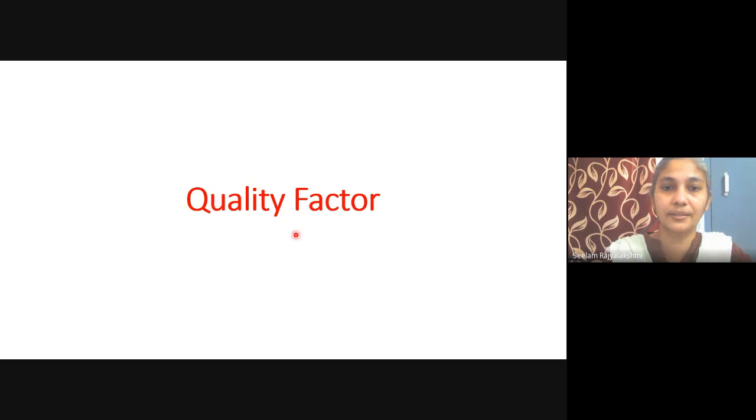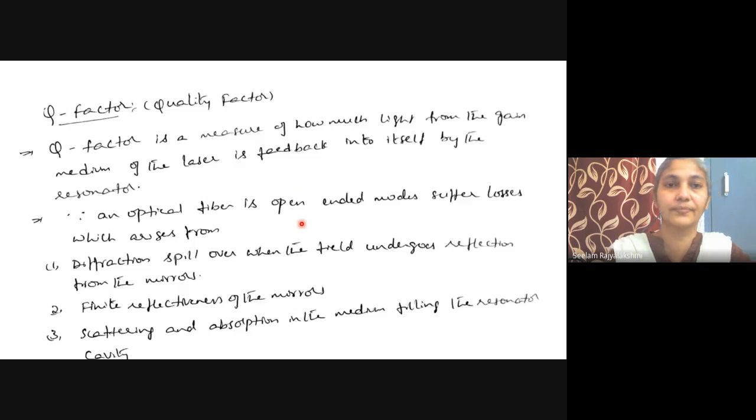Okay, quality factor or Q factor. Quality factor is a measure of how much light from the gain medium of the laser is fed back into itself by the resonator. That means if we consider a resonator, we obtain light from the gain medium, and this emitted light again goes along with the input beam so that the laser process can continue. The light from the gain medium of the laser is fed back into itself by the resonator.